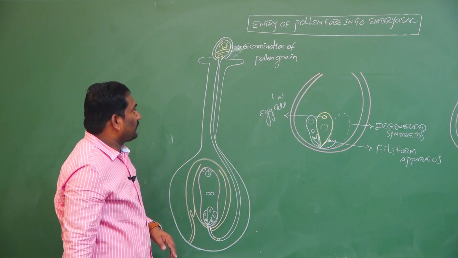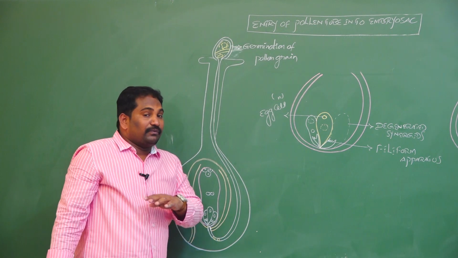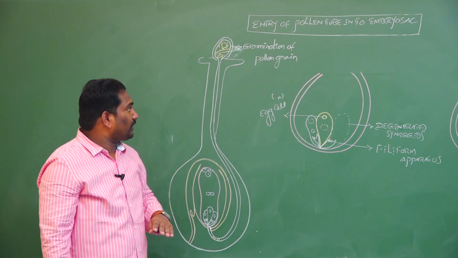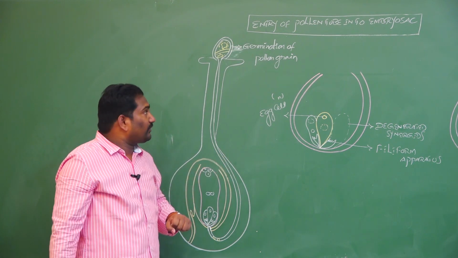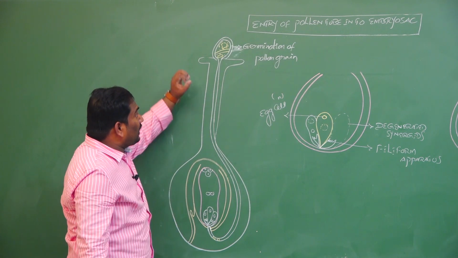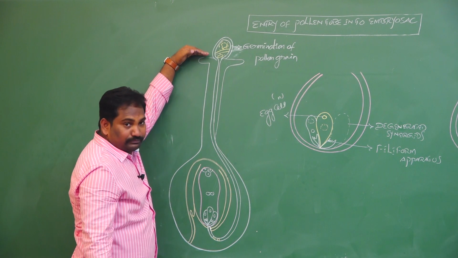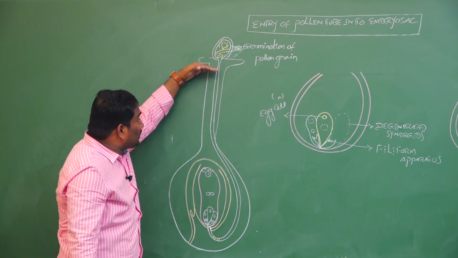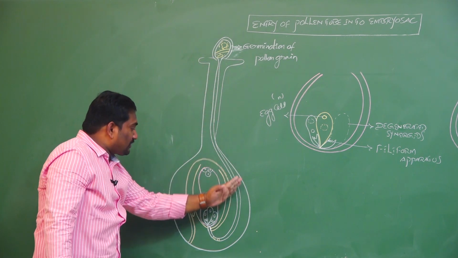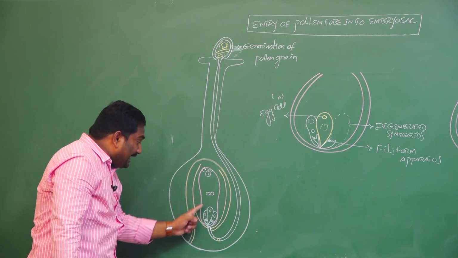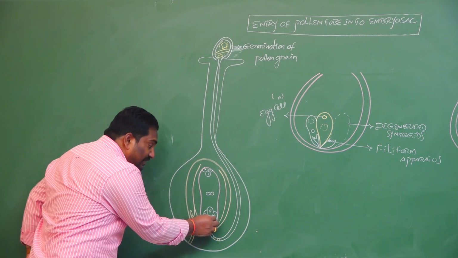Before that, let's discuss one very important point in this concept. When a compatible pollen grain lands on the surface of stigma, signals are transferred towards the egg apparatus in the embryo sac, where two synergids and one egg cell are present.